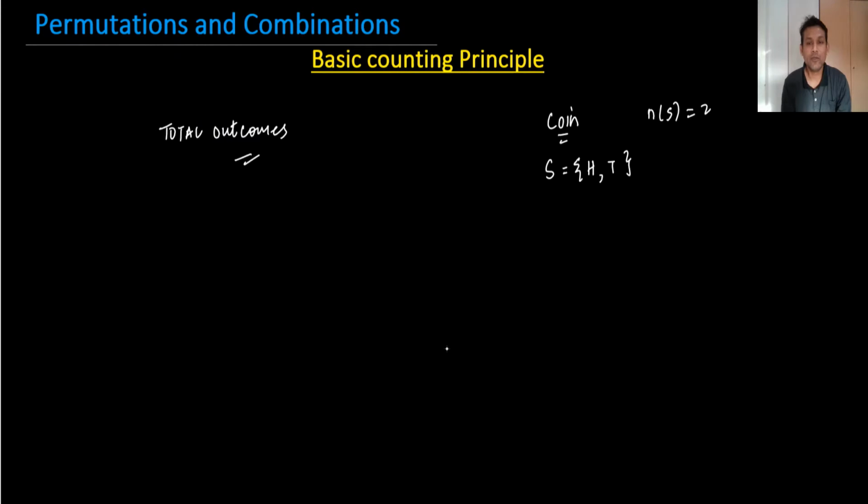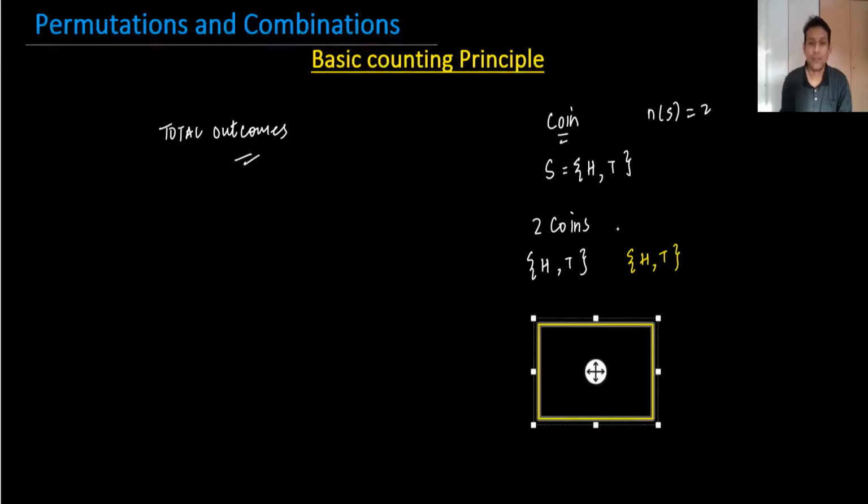But when we are having two coins, this is actually the topic, the basic counting principle. When we have two coins, the first coin can have head, tail, and the second coin can also have the same thing, head and tail. So there are so many possibilities. For example, we can draw a box. This is only the explanation of what the basic counting principle is.